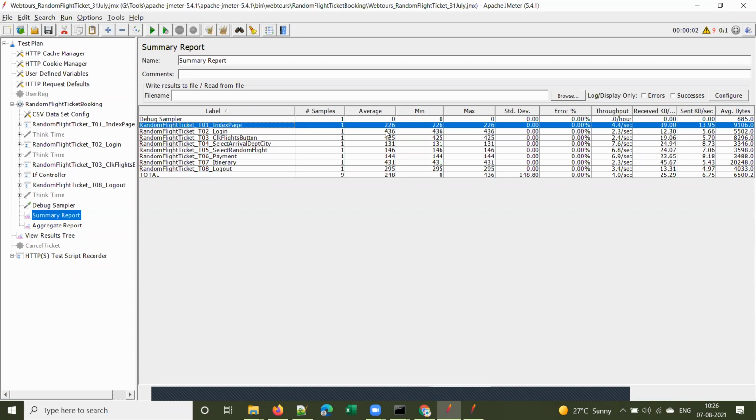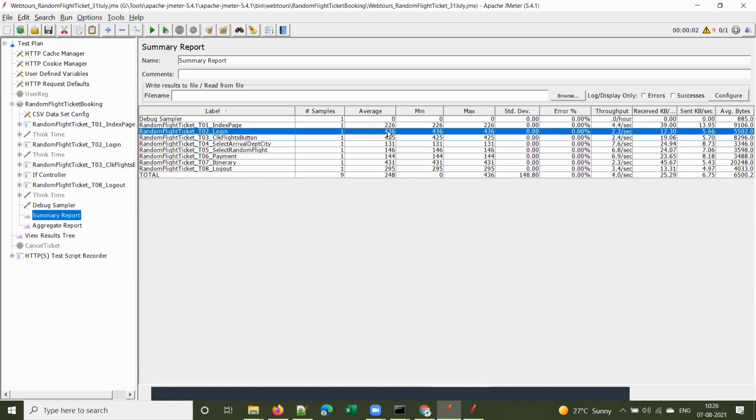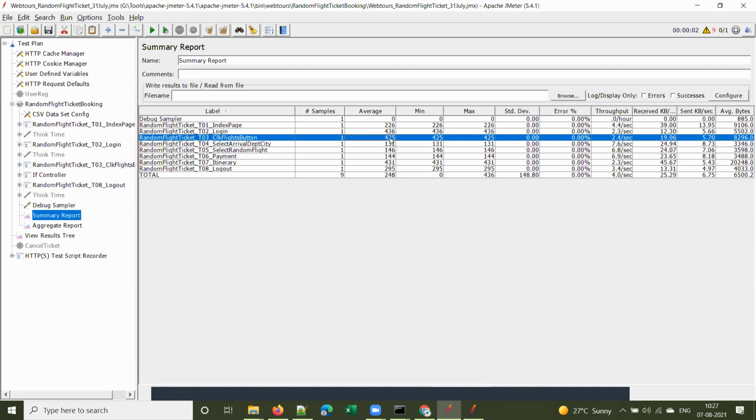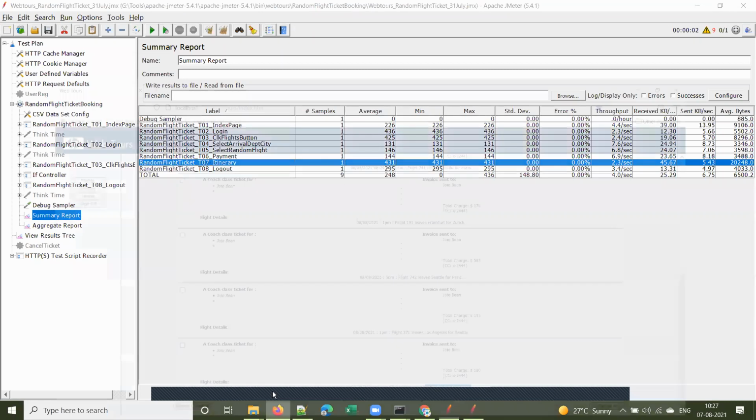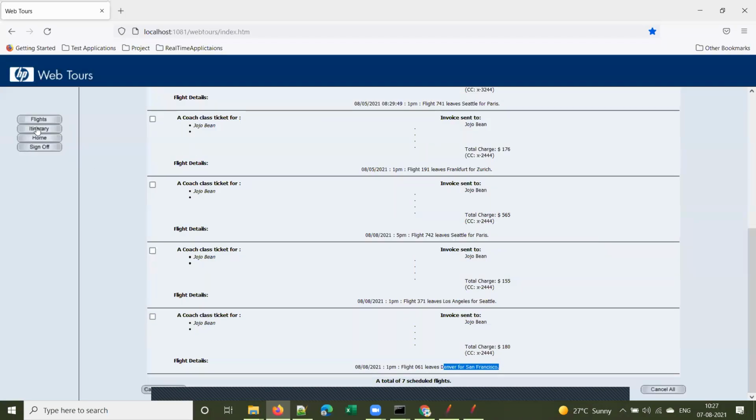Remember that JMeter gives response times in milliseconds by default. These are the response times of each page. Index page is taking 226, login is taking 436, and so on. You can see the itinerary page took more time, 431, because there are some tickets already available.